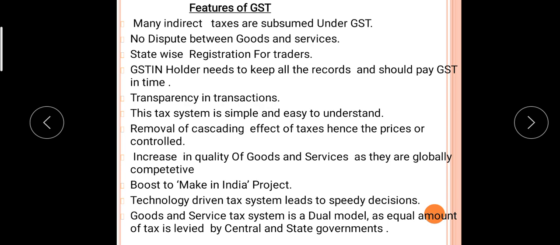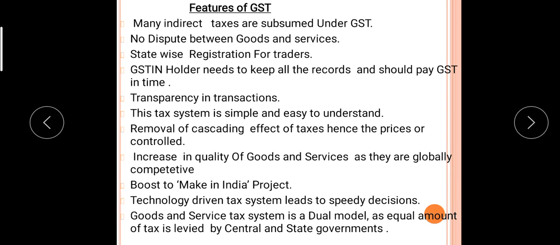and the services provided to the customer are also increased. Okay, students, these are the features of GST, as well as transparency in the transaction.